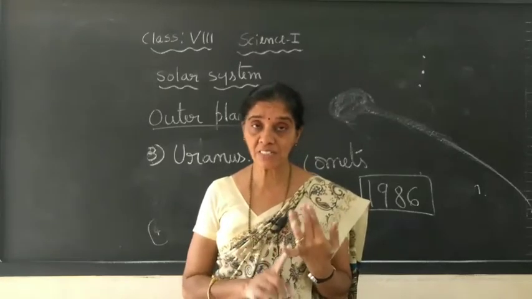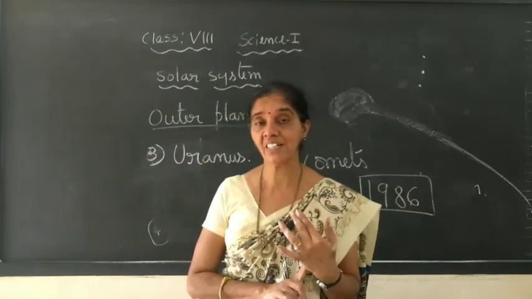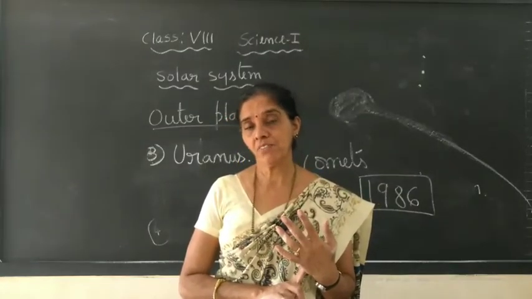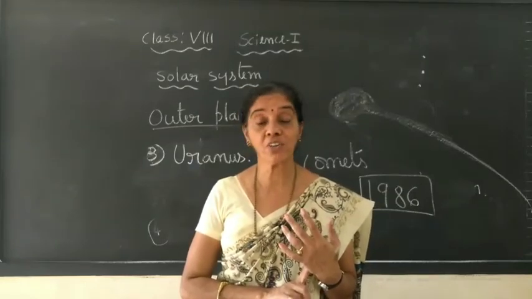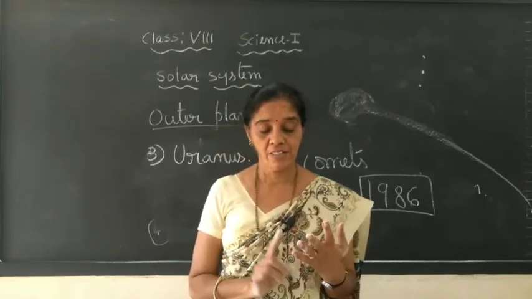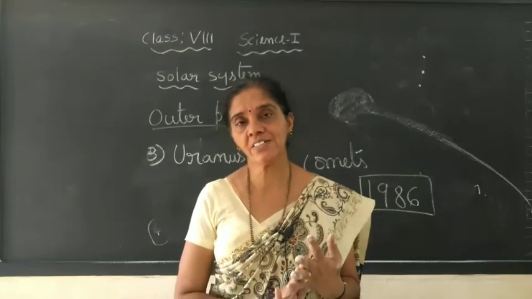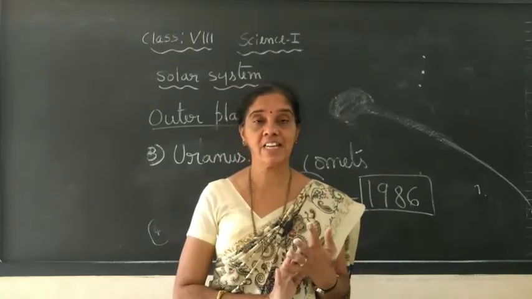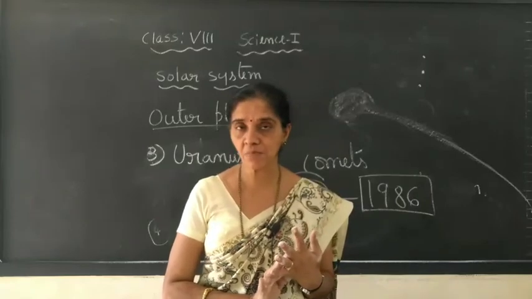Even though it has a big size, its density is less, and it is almost 318 times the mass of Earth. It rotates around its axis very fast. And it has many natural satellites, and 4 natural satellites can be seen very easily with the help of a telescope along with this planet.